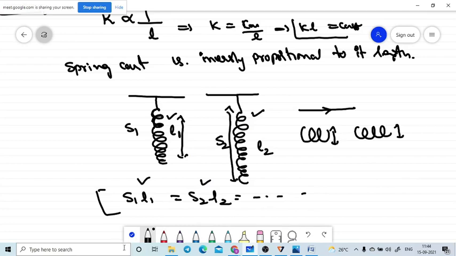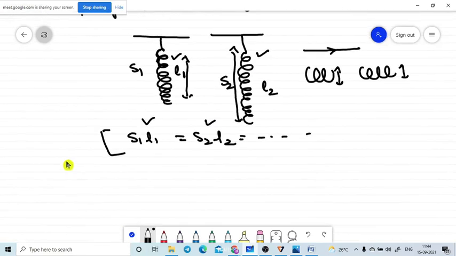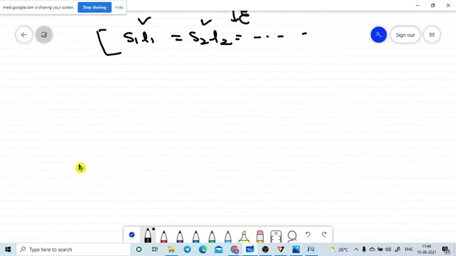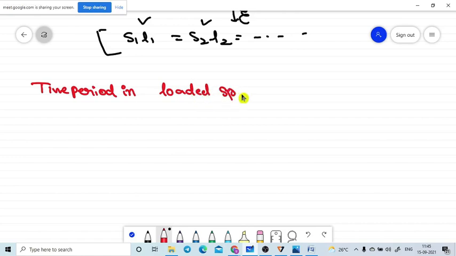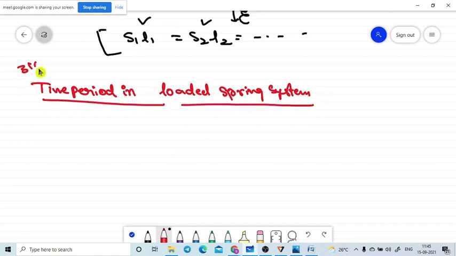Now let me move on to this one. What is the time period of the spring? What is the time period of the loaded spring system? That is important for your 5 marks question. Now the important question is the time period in the loaded spring system. It is a very important question for 3 marks.